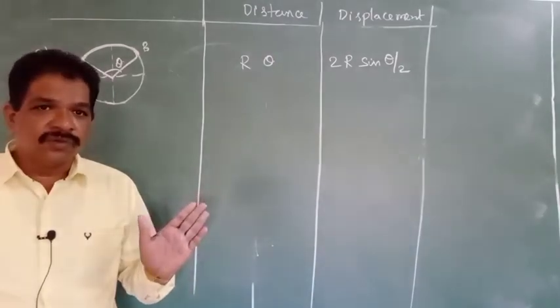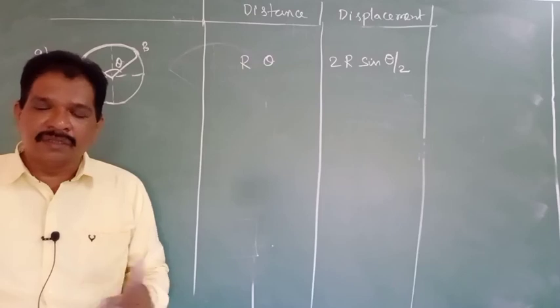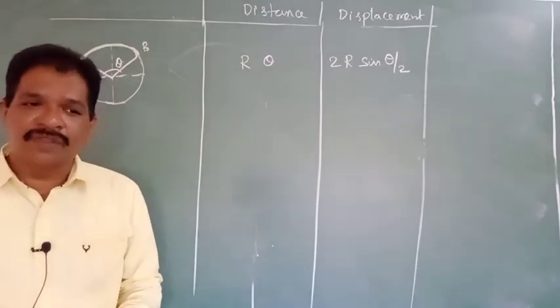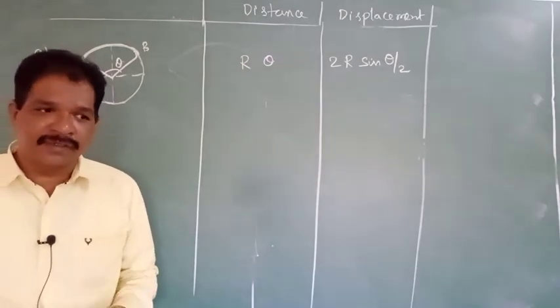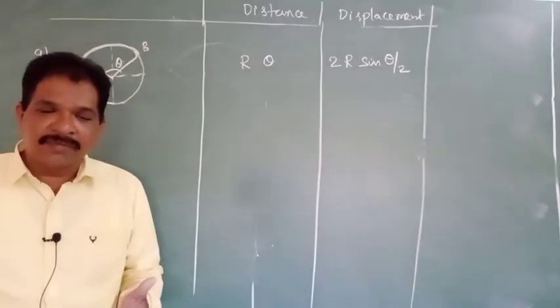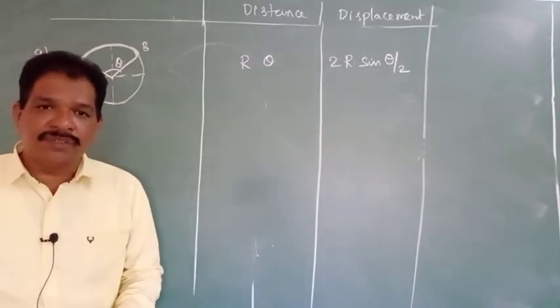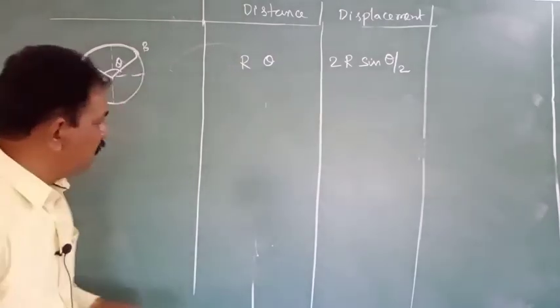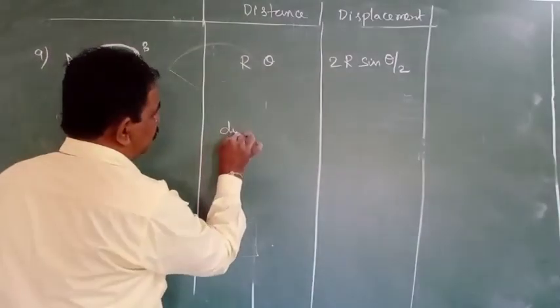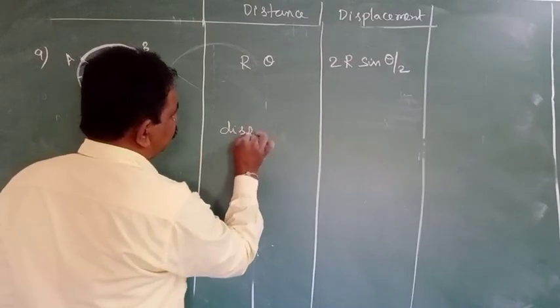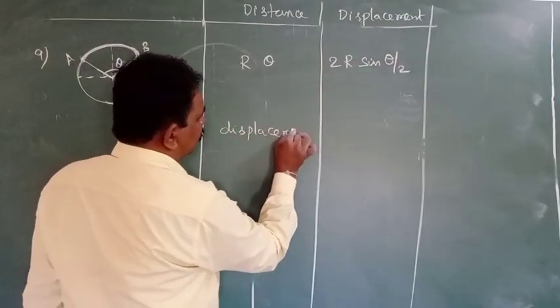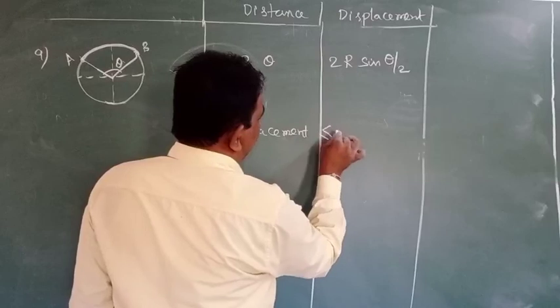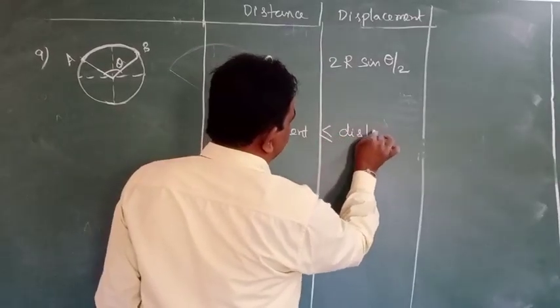Clear? So what is the distance? The actual length of the path travelled is called distance. The shortest path between initial and final positions is called displacement. What is the relation between them? Displacement is less than or equal to distance.